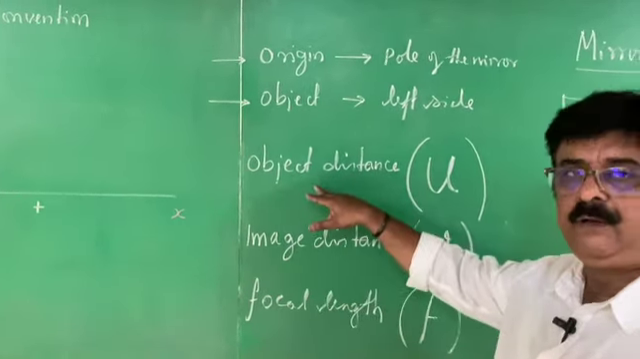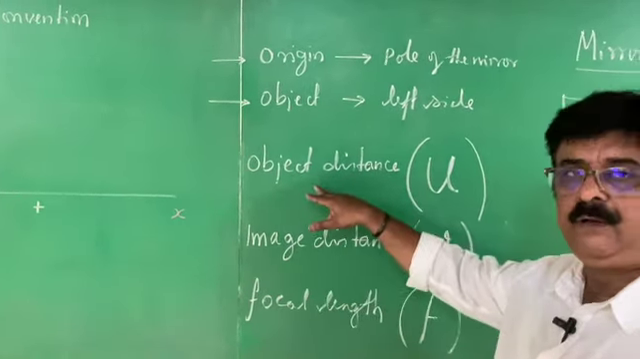Symbolically we can write this as M is equal to H dash by H. Here H dash stands for image height, H stands for object height. Try to understand what magnification is. Magnification is the ratio of image height to object height. Write the equation for magnification: M is equal to H dash by H. What is H dash? Image height. What is H? Object height.